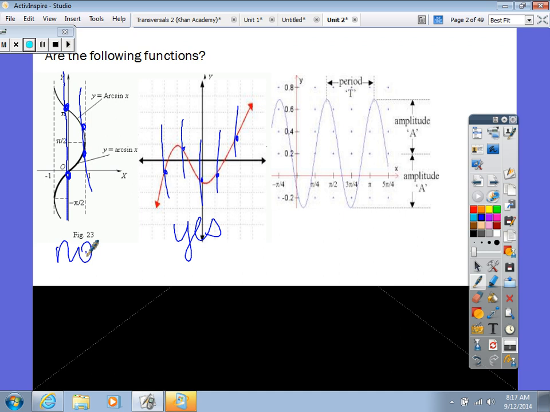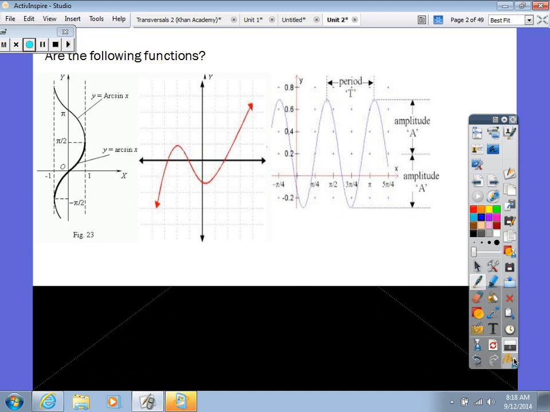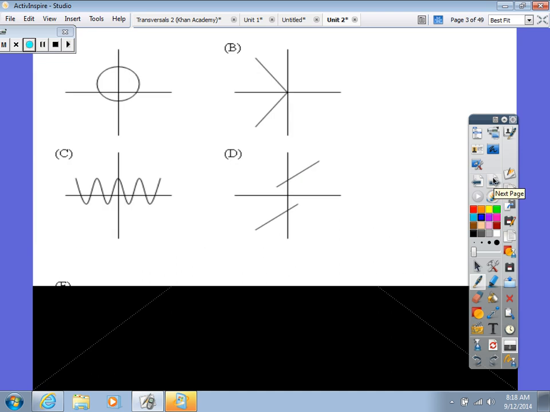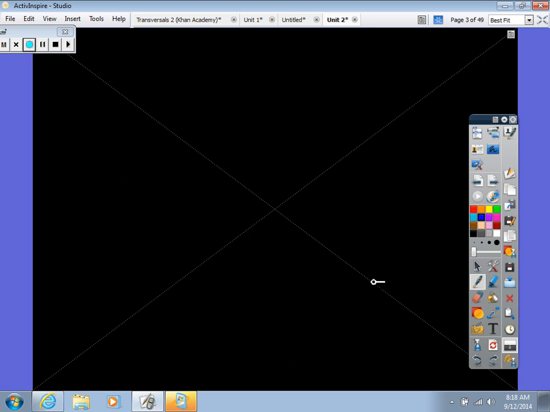Okay, for this one right here, I want you to go ahead, vote yes or no. Is it a function or is it not a function? This one is a function because whenever you draw vertical lines, it doesn't hit more than once. Got it? Okie dokie. Okay, next one. We got some more because these are so much fun.